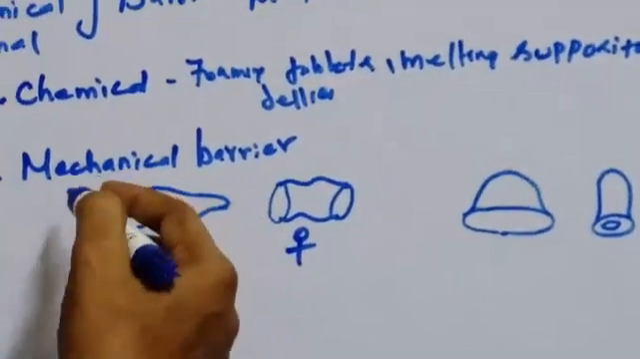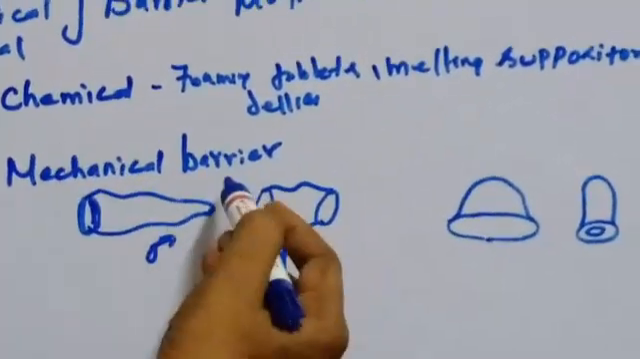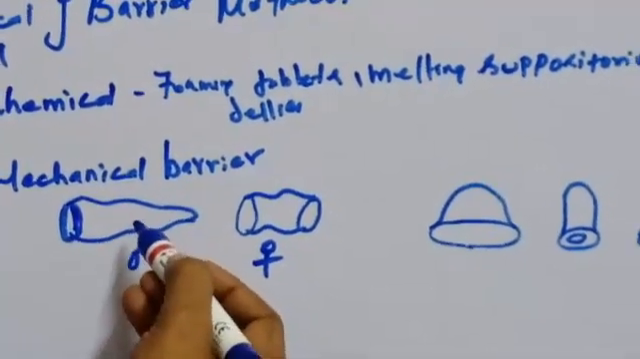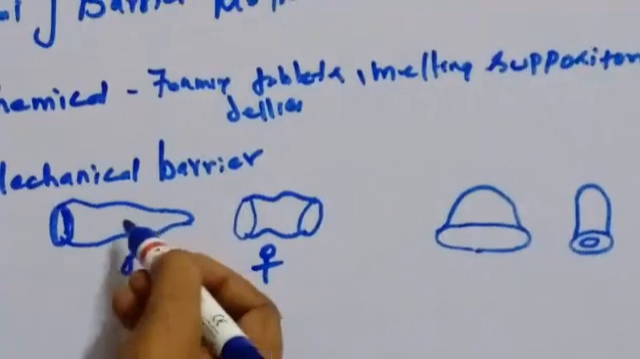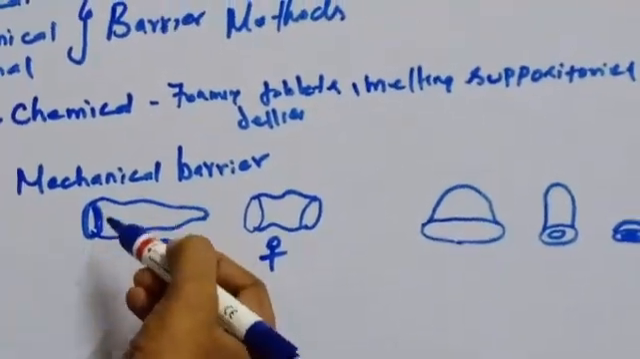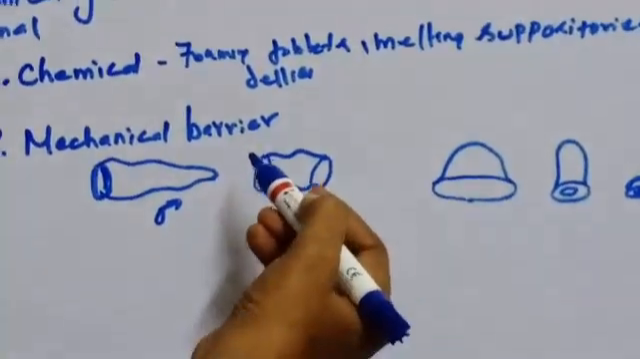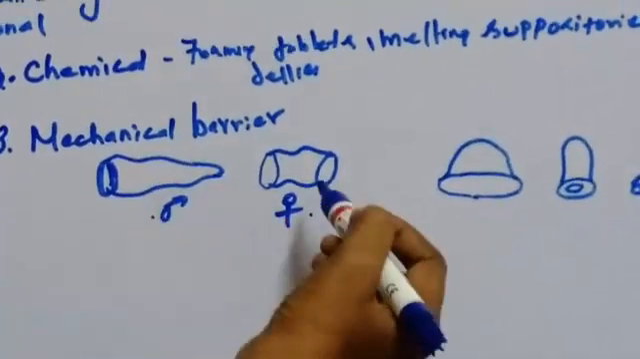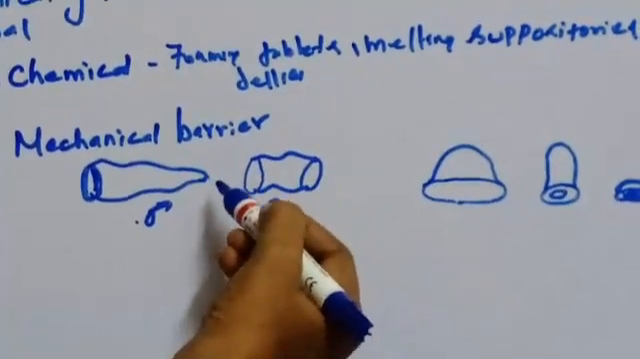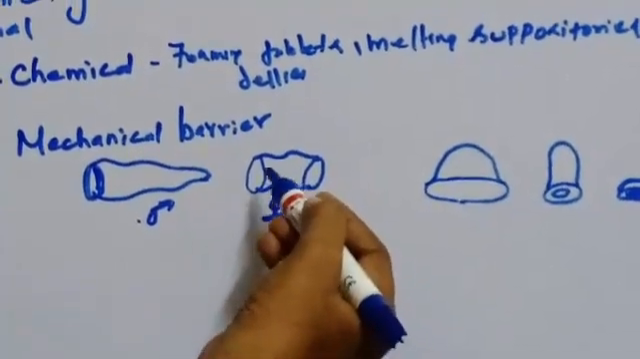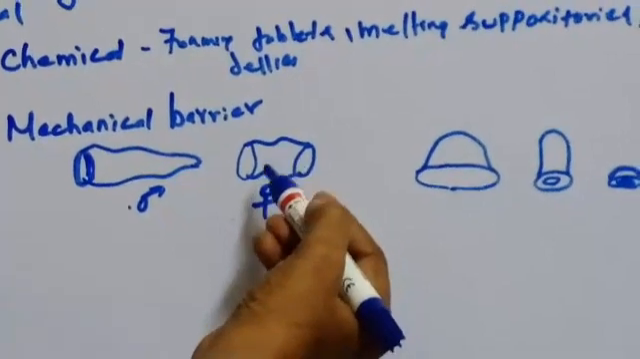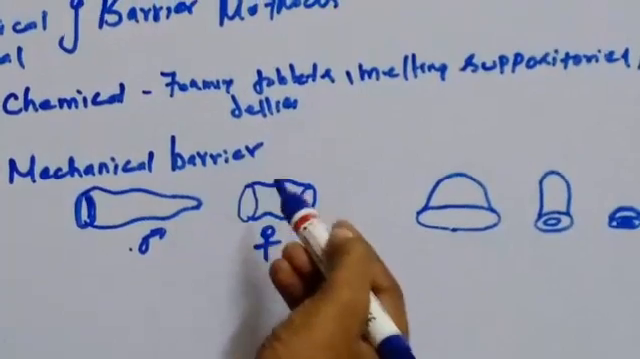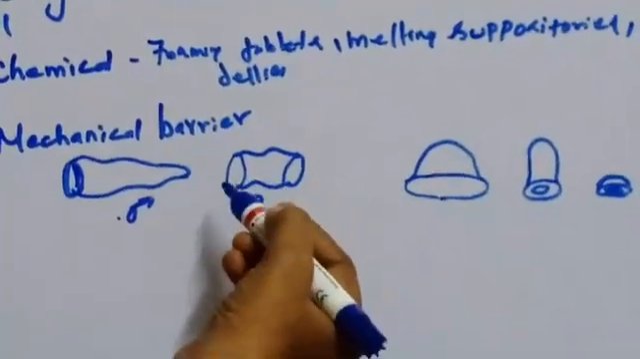Next we'll see the mechanical method, that is the mechanical barrier. Usually the male uses condoms, which cover the penis of the male. This is the male condom, and this is the female condom. In females also it is used to cover the vagina and cervix. Just before the coitus, this should be worn. These prevent the entry of semen into the female reproductive tract.